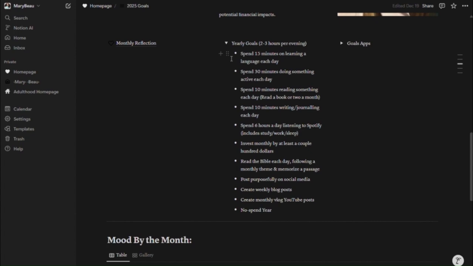Again, I encourage you to pause this here. I have 15 minutes on learning a language, probably going to be on Duolingo. I want to do something active. I want to read. I want to write. I want to listen to Spotify more. As you see there at the bottom, I'm editing.